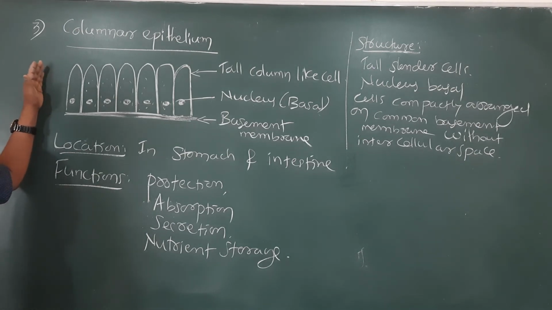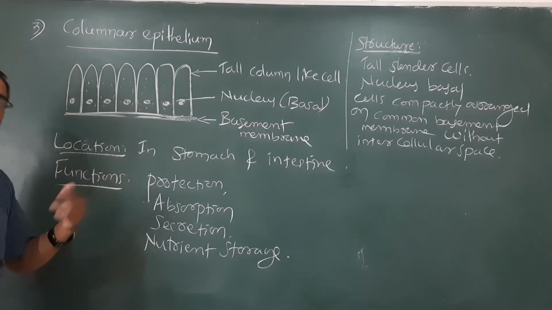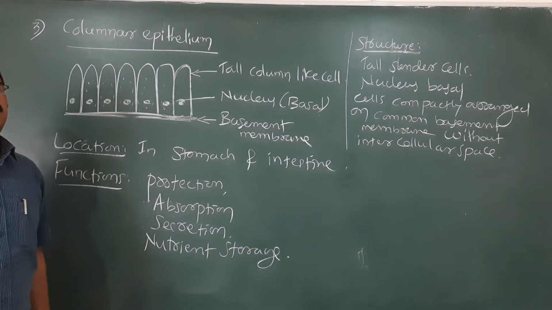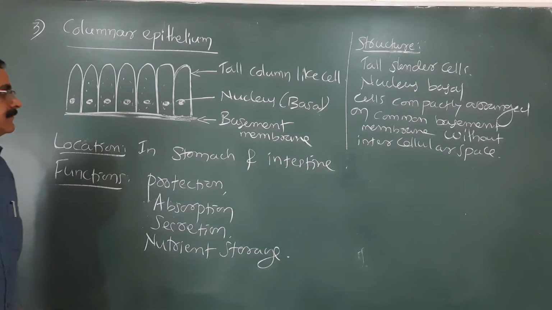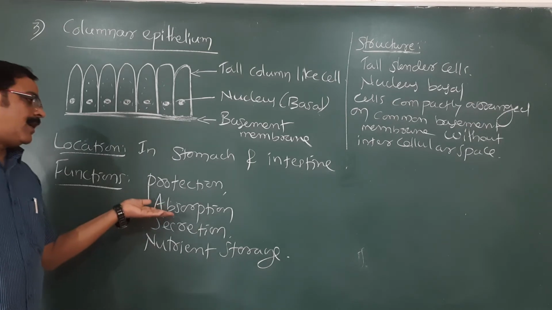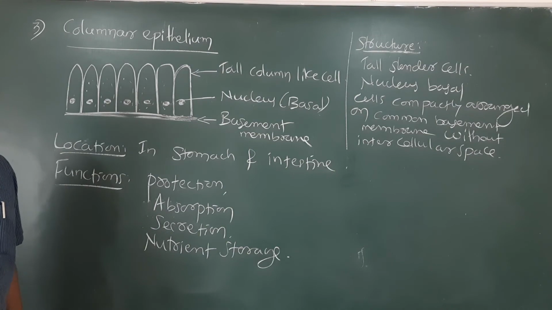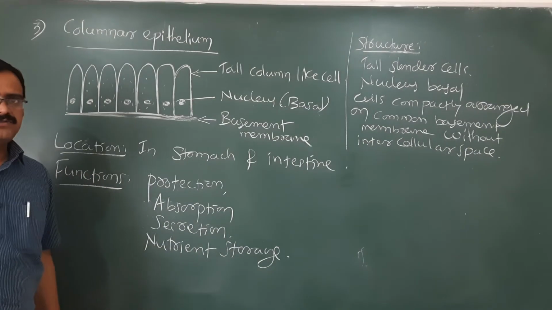No doubt they are found in the stomach and intestine, and in between them we can find special kind of cells, goblet cells or mucus cells. Along with the mucus cells and these columnar epithelial cells, as they are compactly arranged, they provide protection. What is the major role of stomach and intestine? Intestine is a major site of digestion as well as absorption.